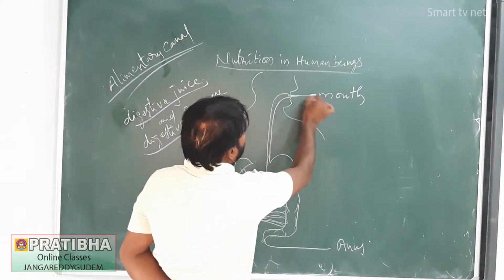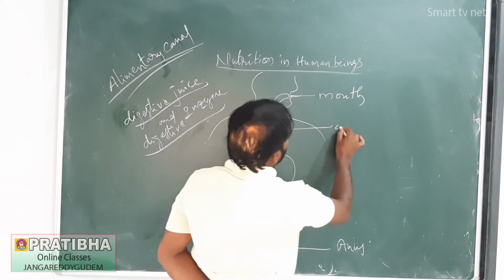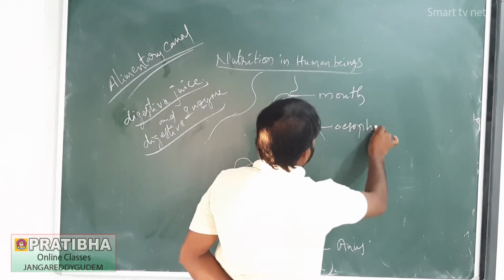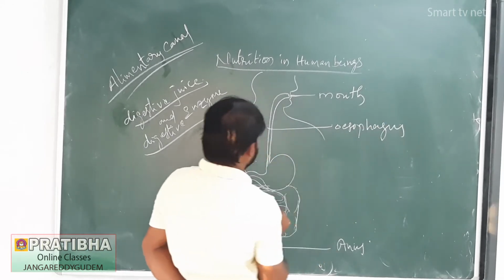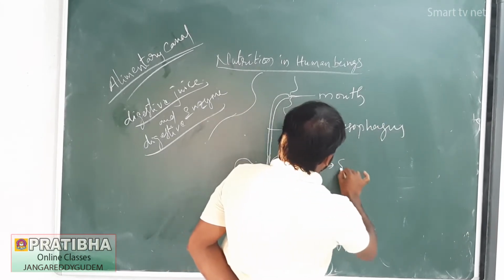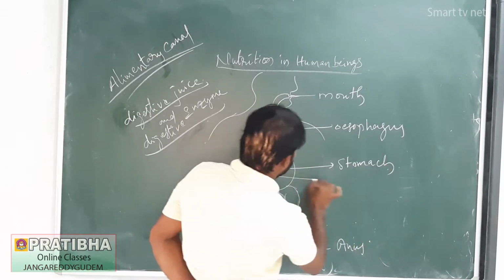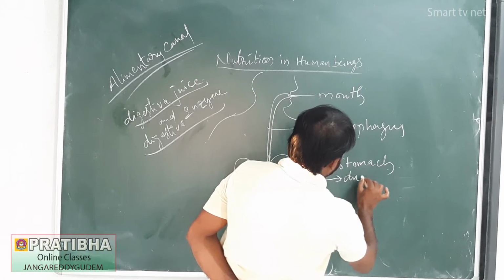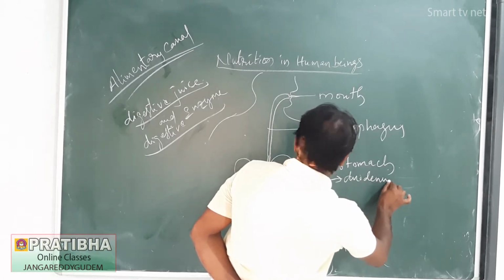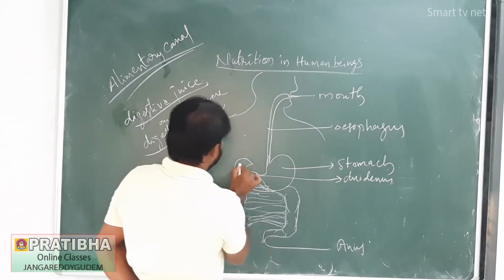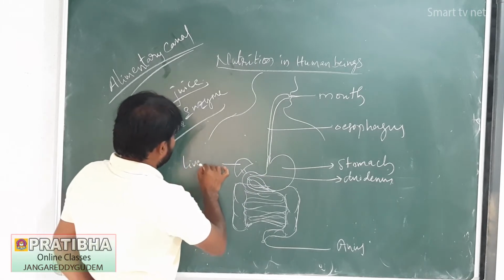See, this is the mouth. This is called the esophagus. This is the stomach. This U-shaped structure is called the duodenum. Next, this is the liver.